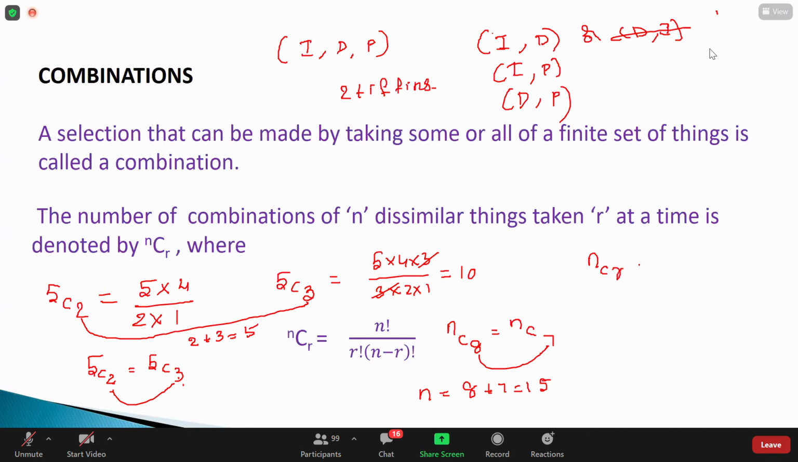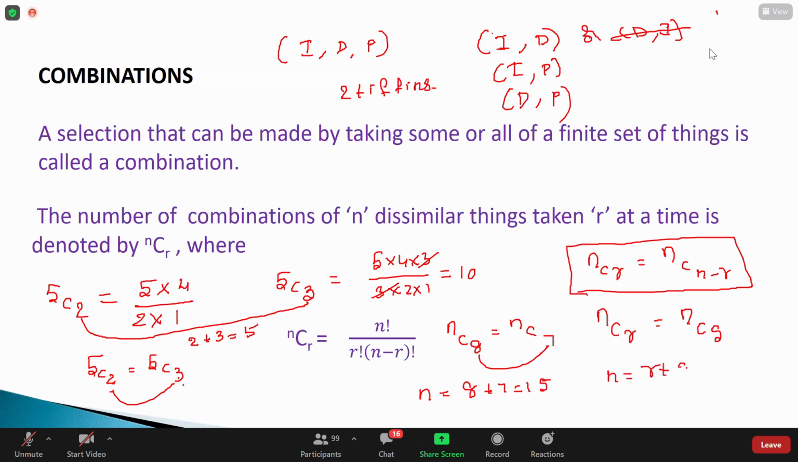So what is the formula we studied? nCr is equal to what can I write? nC(n minus r). Yes or no, guys? Yes. So here, suppose I mention nCr is equal to nCs, what should the meaning be? s is equal to n minus r. Very good. So n is equal to r plus s, or any other thing we can write here, guys?